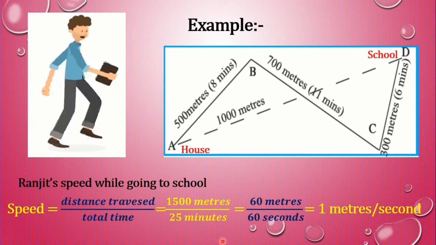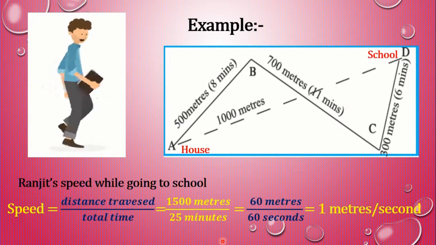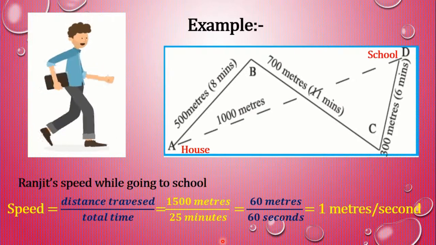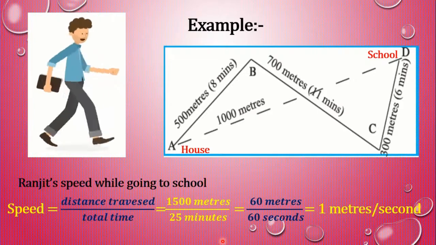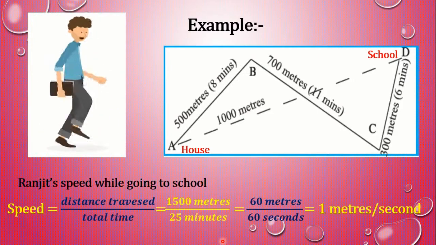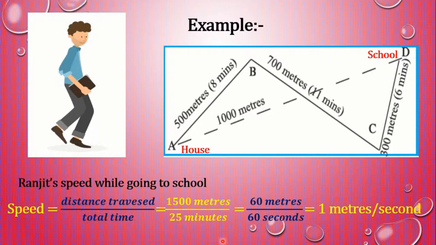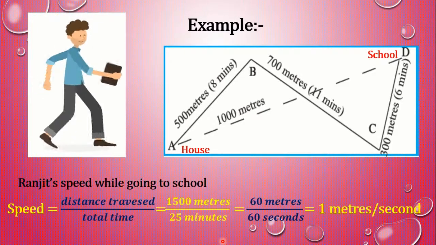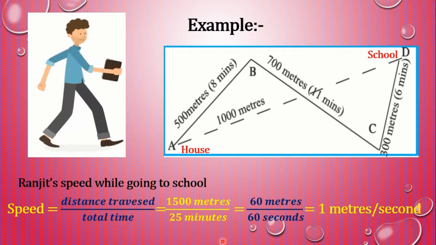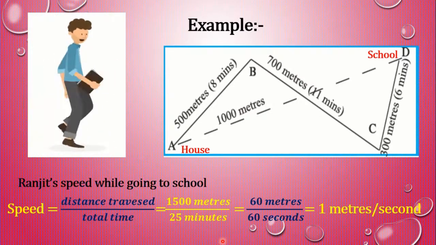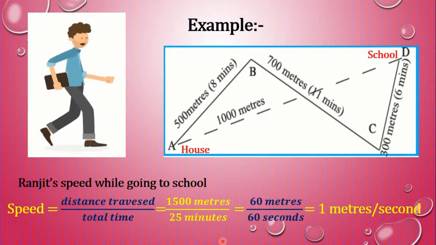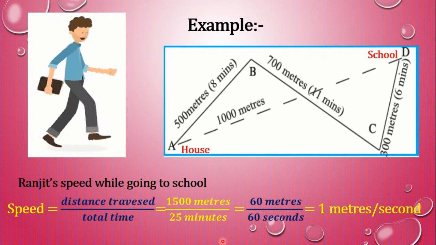We get 1 meter per second. So this is how we have calculated Ranjit's speed and velocity while going to school.